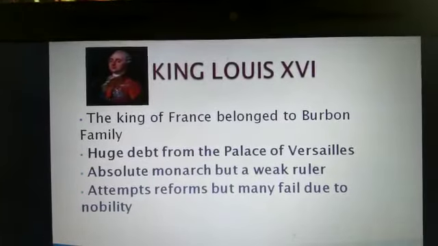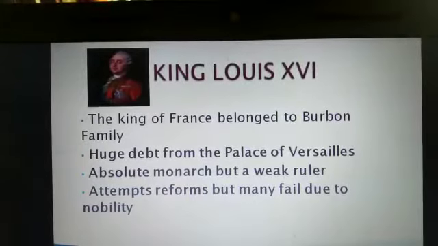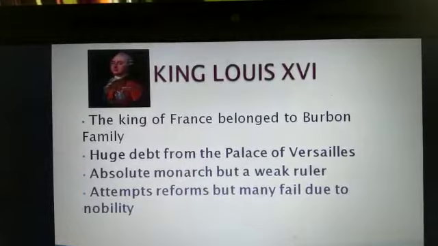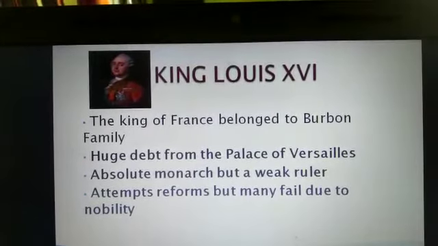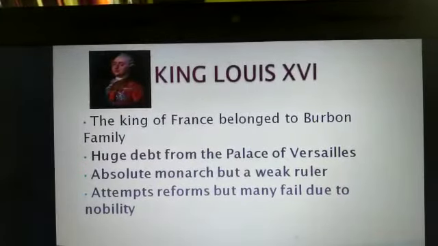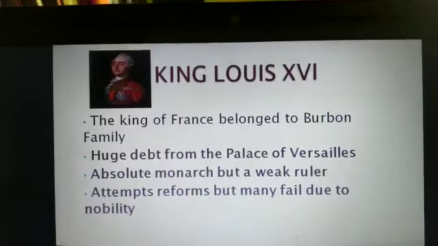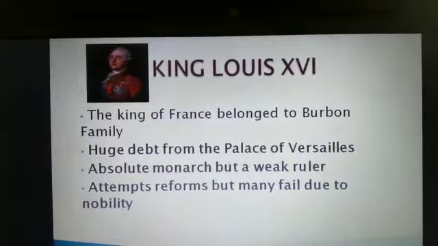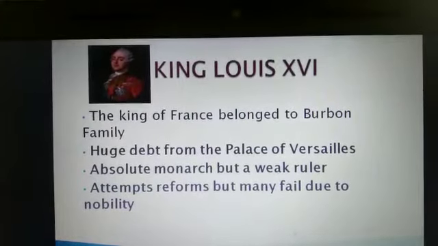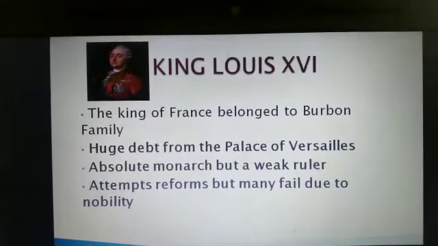Louis XVI came to power in 1774, and as you know, the Louis kings belonged to the Bourbon family. At the time of accession, ascending the throne in 1774, Louis XVI was 20 years old, and at that time the treasury of France was very much empty.